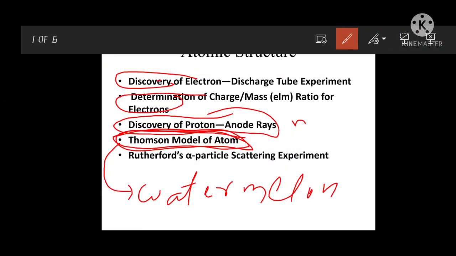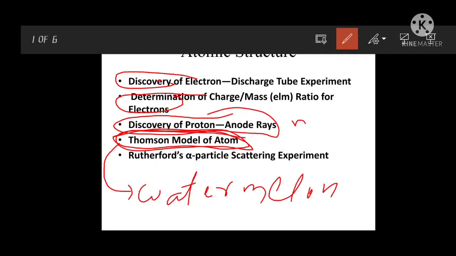In this model, the electrons are the seeds, and the red substance present in the watermelon shows the remaining mass of the atom. So the electrons are embedded, it means that the electrons are present in the atom like seeds in the watermelon. That is the Thomson atomic model.